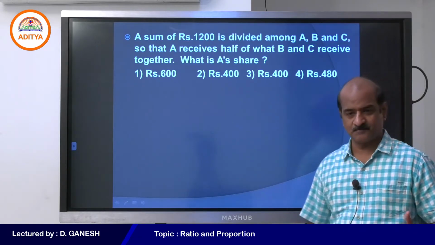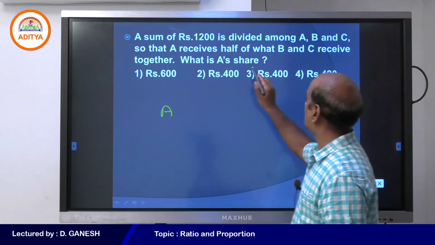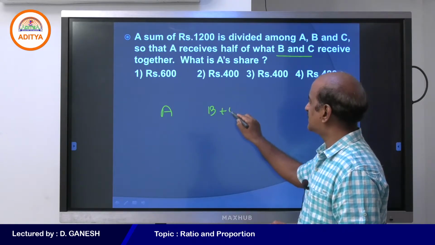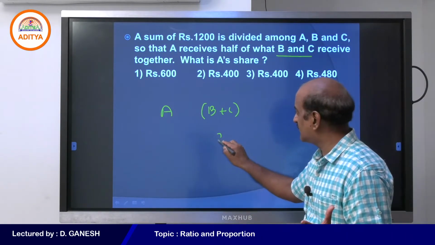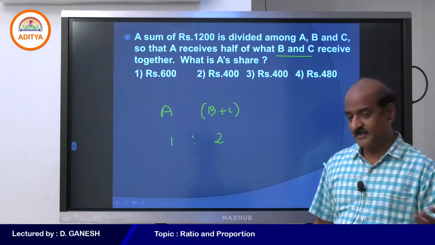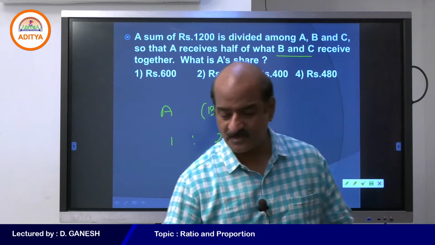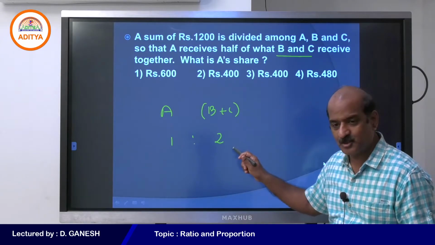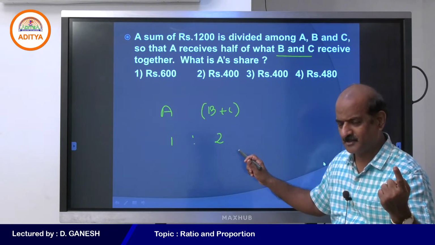Come on student, what is the condition? A receives half of what B and C receive together. So this is the condition. If B and C are getting 2 parts, A must be getting 1 part. The very reason is that A must be getting half of what B and C together receive. Therefore, if B and C are getting 2 parts, A must be getting only 1 part. Am I clear to you?